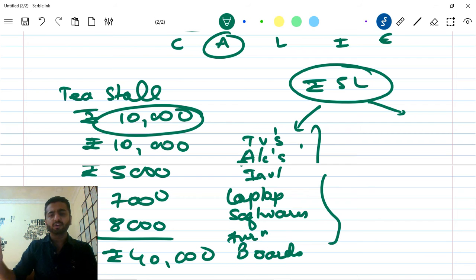Not immediately, but in future. I cannot expect I'll record a lecture today and 10 students will buy my lecture. It cannot happen. It will take some time, but definitely it will be helpful. Okay, so assets are those which give future economic benefits in terms of business. So obviously these are long term. There are also some assets which are short term.